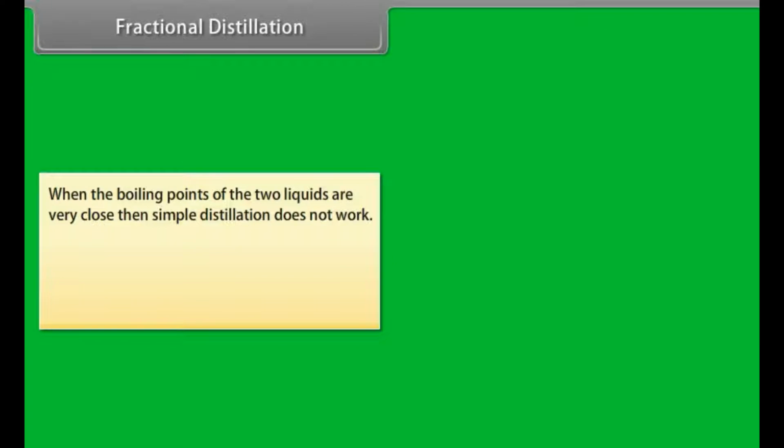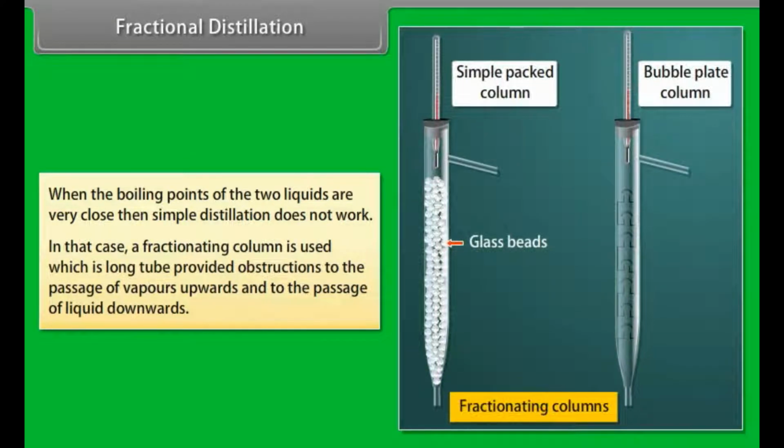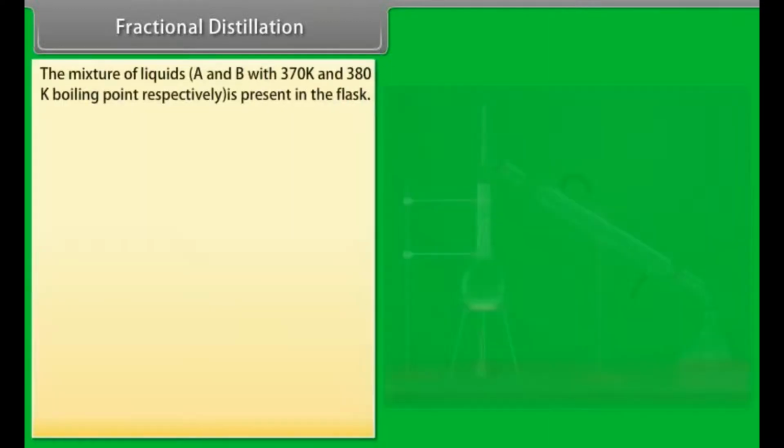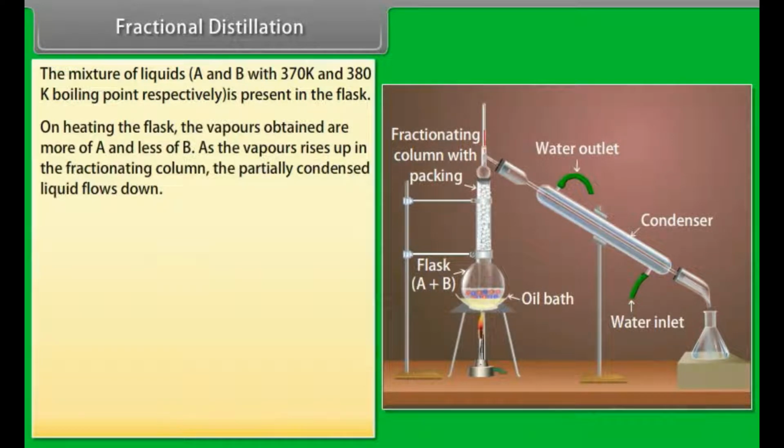Fractional distillation. When the boiling points of the two liquids are very close, then simple distillation does not work. In that case, a fractionating column is used, which is a long tube that provides obstructions to the passage of the vapors upwards and to the passage of liquid downwards. The mixture of liquids A and B with boiling points 370 Kelvin and 380 Kelvin respectively is present in the flask. On heating the flask, the vapors obtained are more of A and less of B.